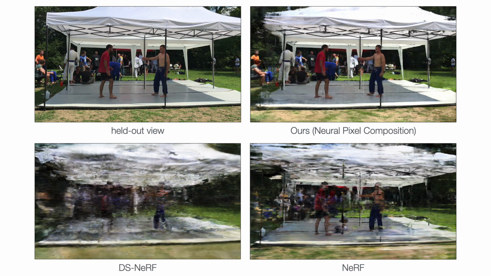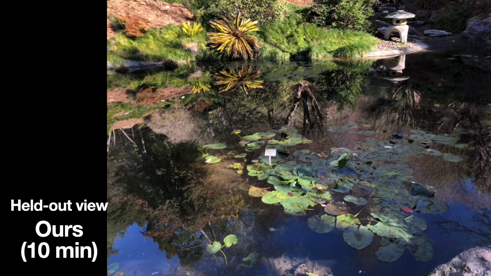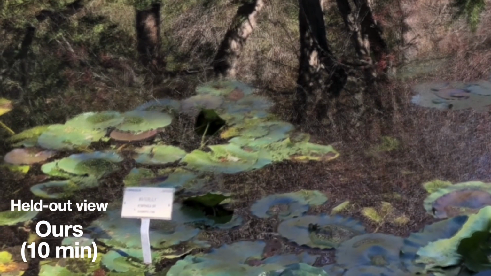While other methods struggle, we are able to synthesize realistic novel views for these challenging multi-view sequences. Not only this, our approach also allows us to synthesize 12 megapixel high resolution details quickly in 10 minutes. This allows us to see small details in the scene.